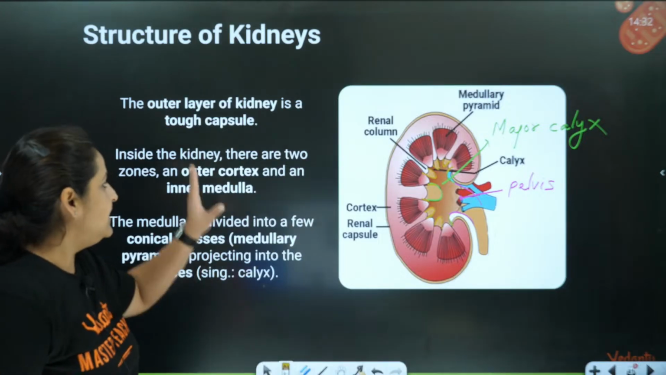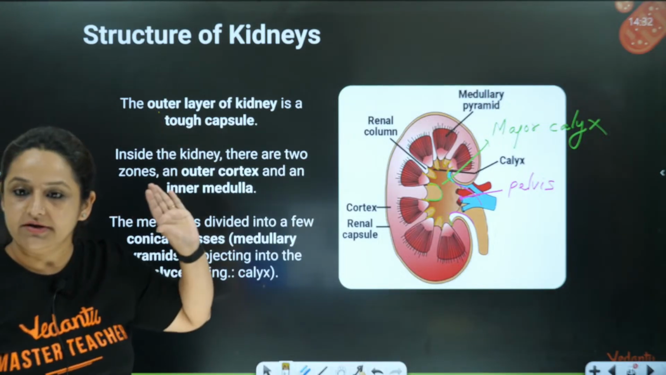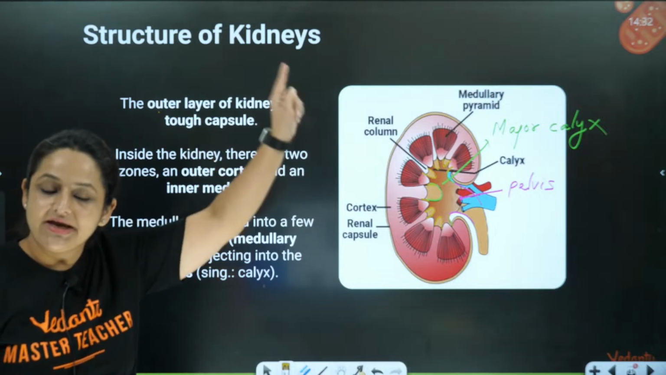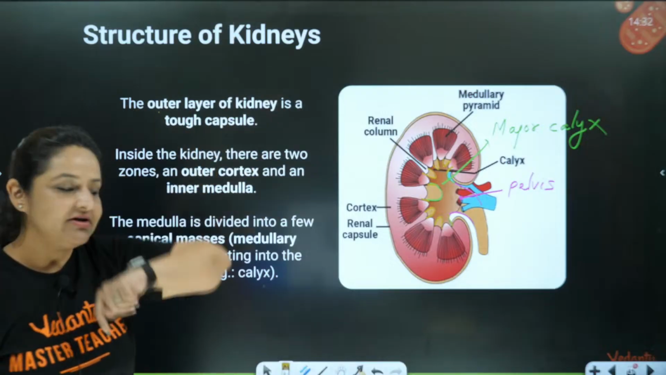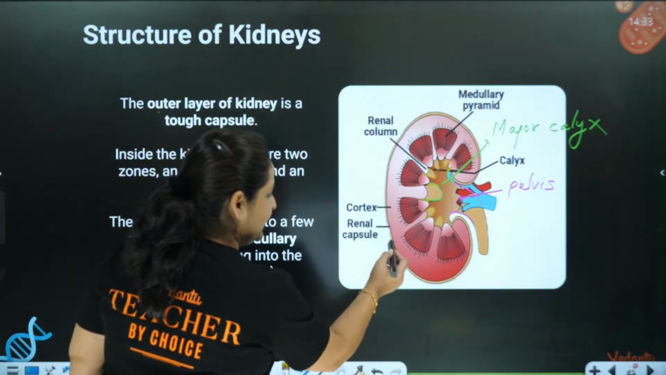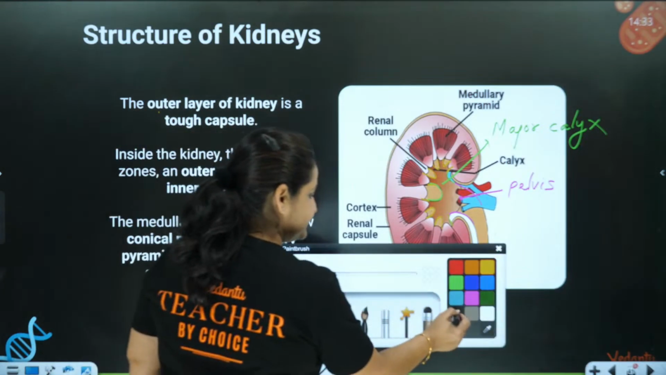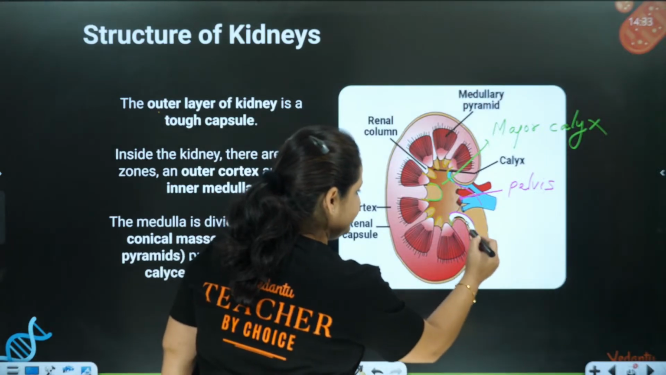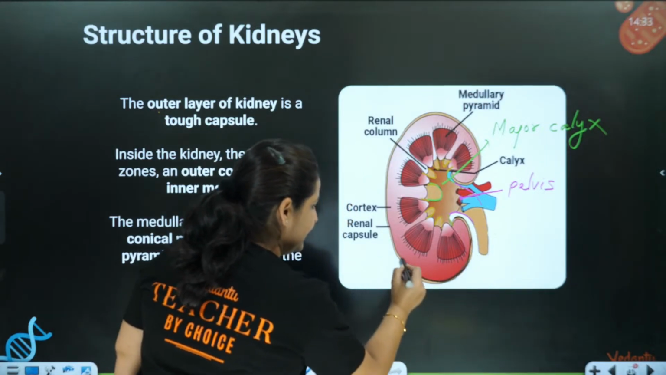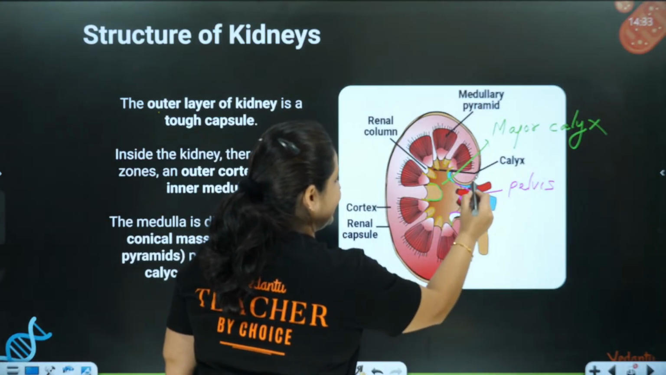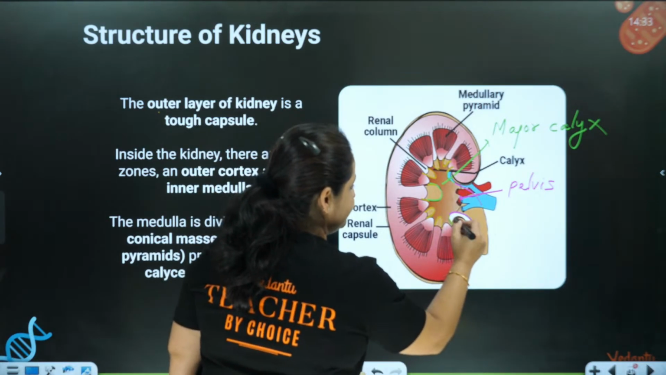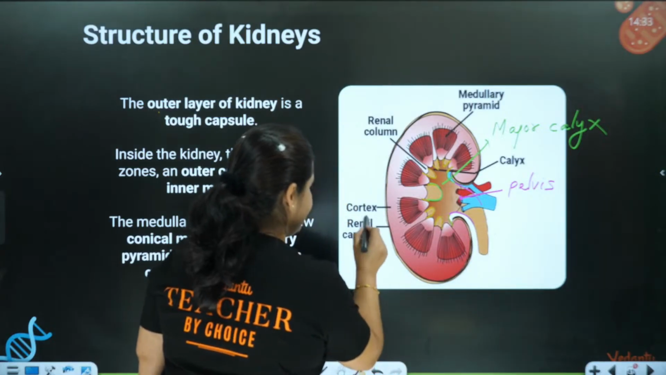All right. Now, let's talk about the other part of the kidney. The outer layer of the kidney has a tough capsule. This is the outer layer, you can see. So this is a tough capsule. We call this tough capsule the renal capsule.